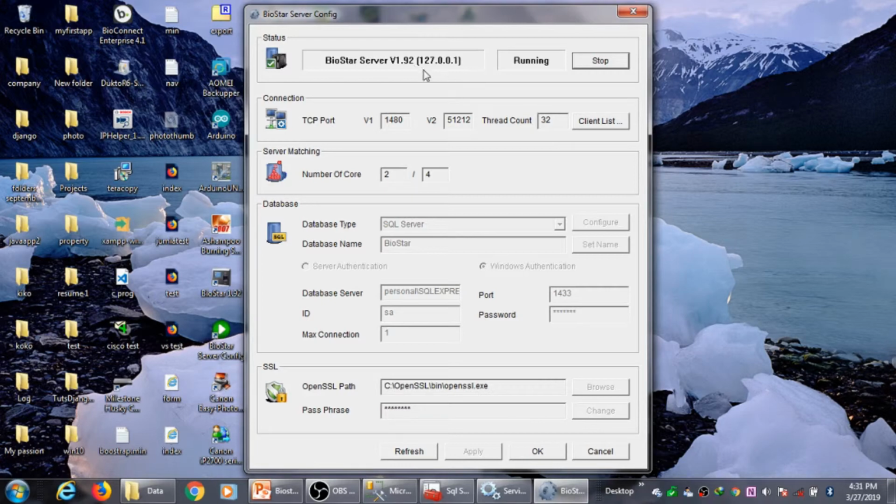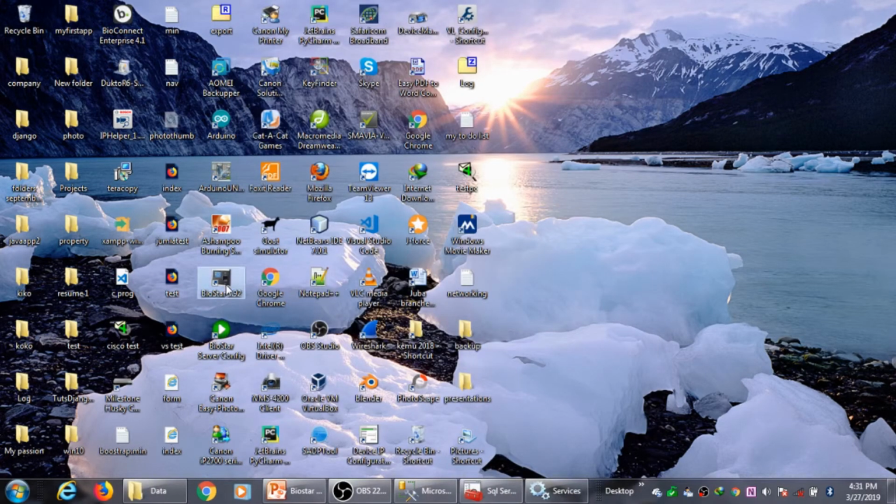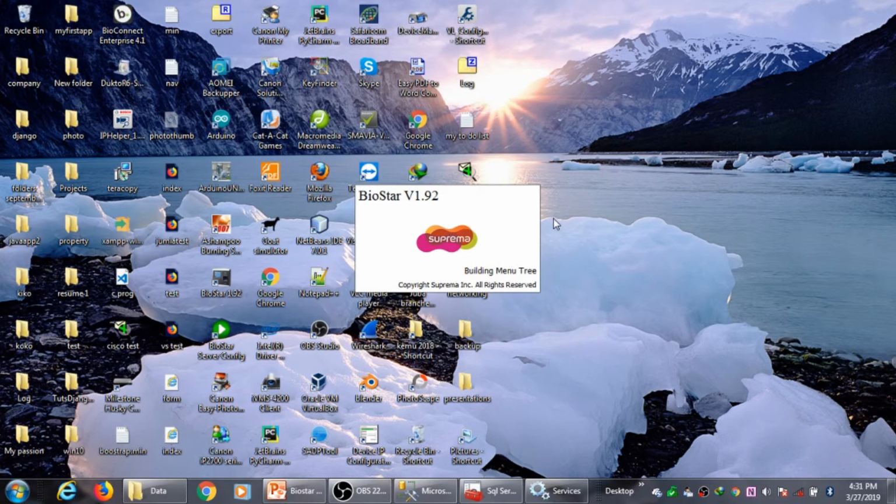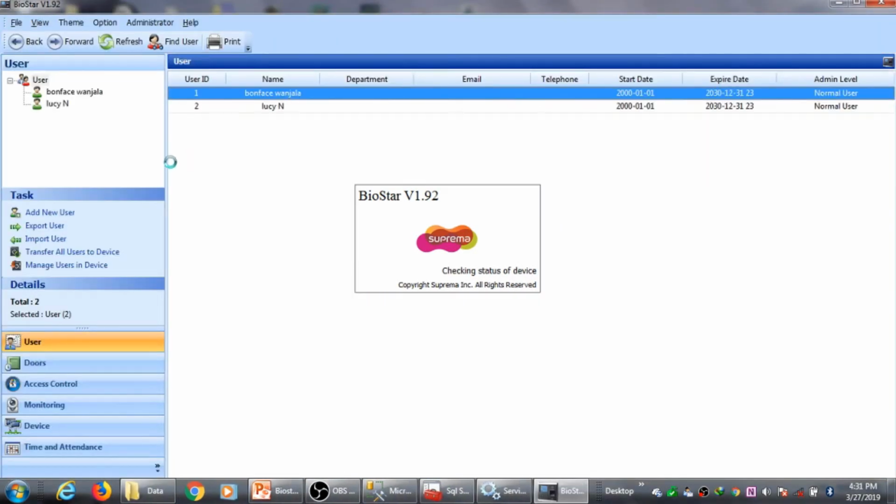Then we have it running, so we can now launch our software. I don't need to create anything new because my entire database has been moved to the new instance, and so I won't be losing anything.